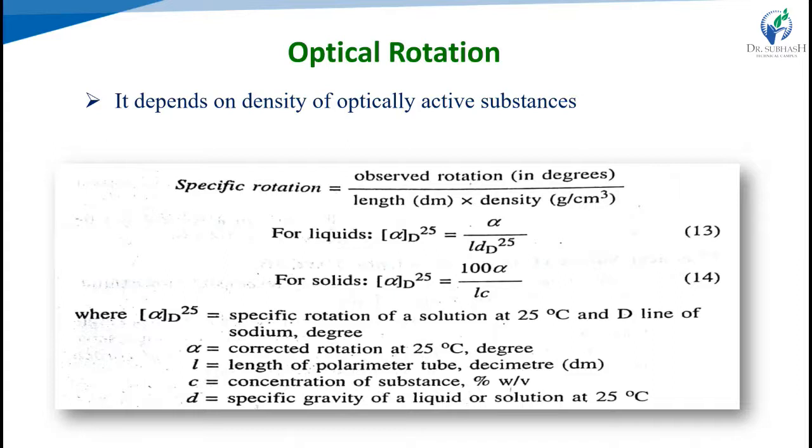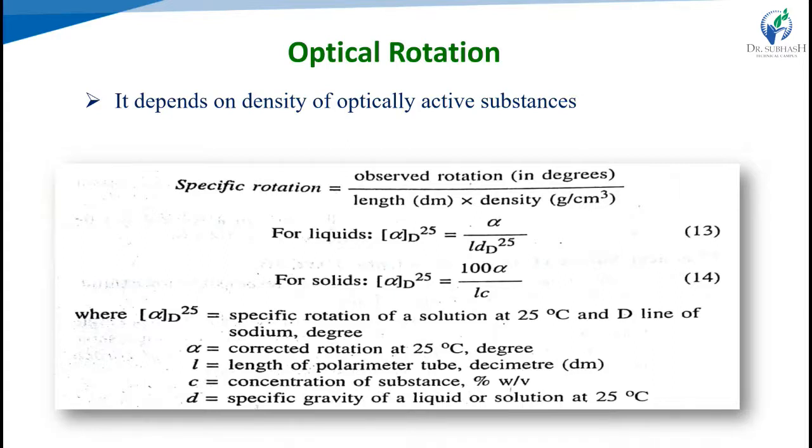For specific rotation, we observe a rotation measured at temperature T and wavelength lambda, given by a 1 meter thickness of the liquid or solution containing 1 kg per meter cube of optically active substance.